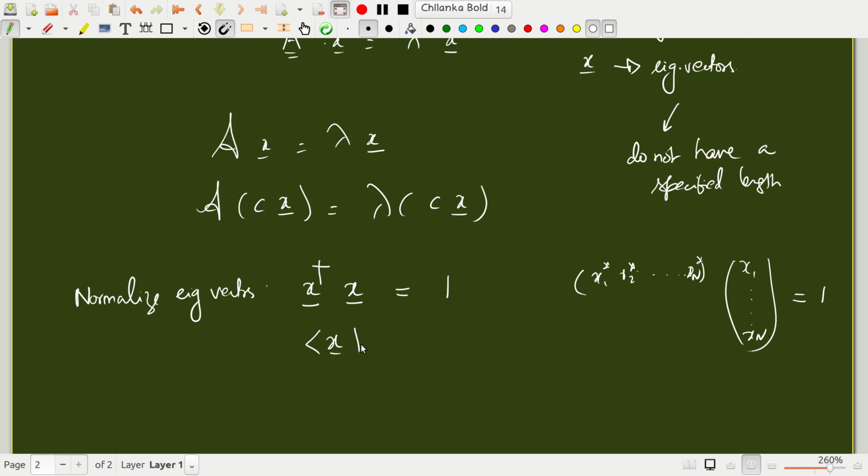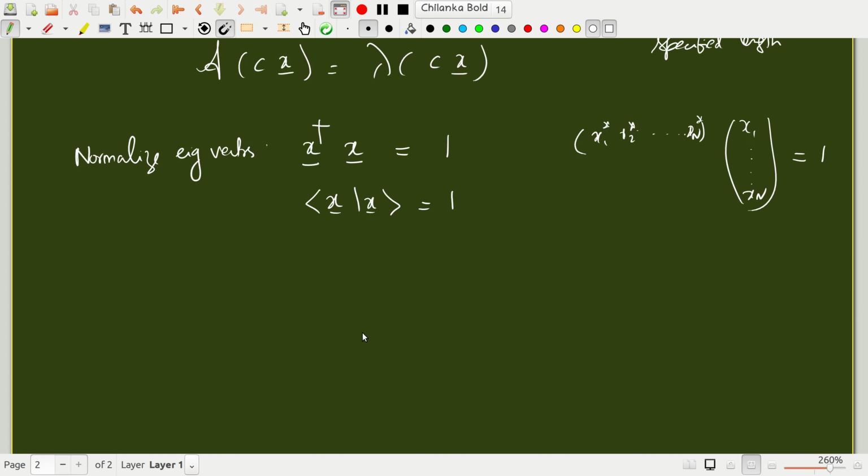This is just a matter of convenience. Any eigenvector can be normalized by simply dividing all its components by its norm, and this will ensure that this is 1.